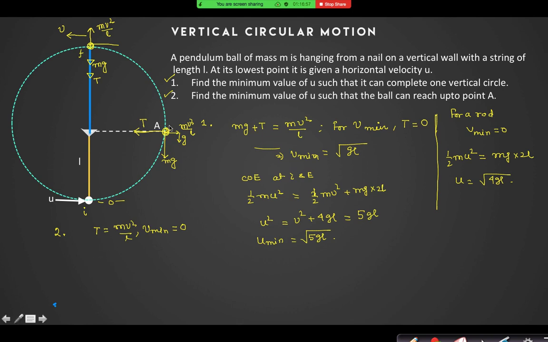If I now take this as the final position, then I can say half mu square here plus potential 0 is equal to, here, mg into L plus half mv square. Now v square is 0. So u minimum for this question is equal to root over 2gl. Understood this too?